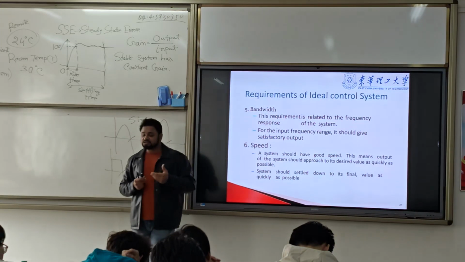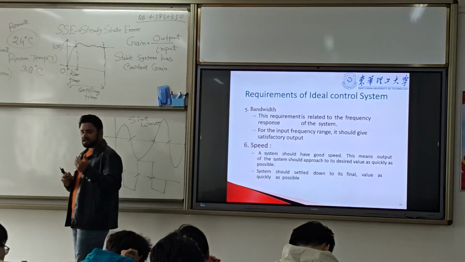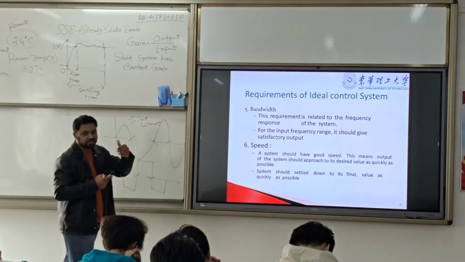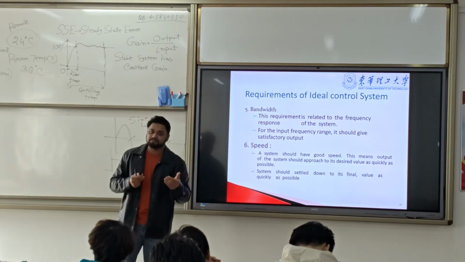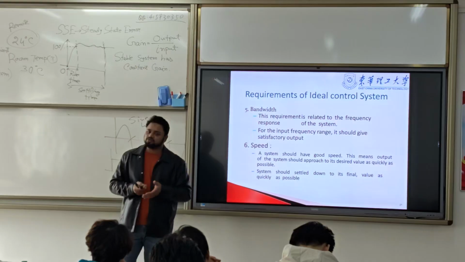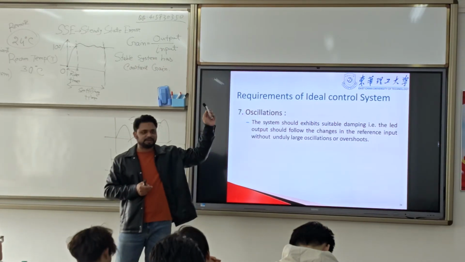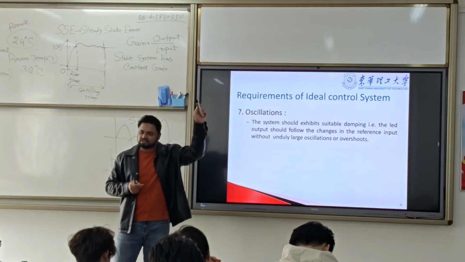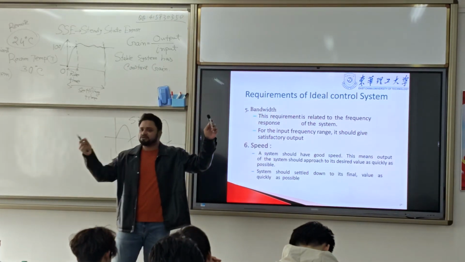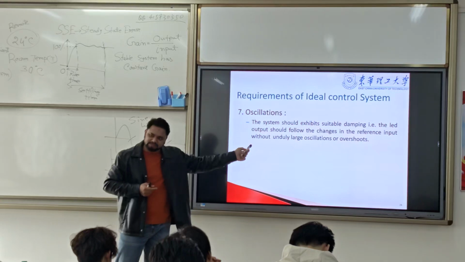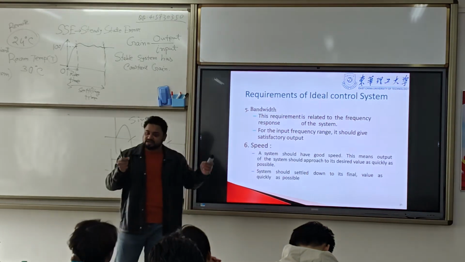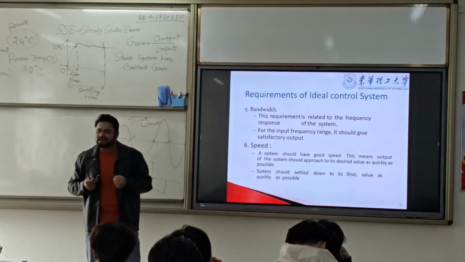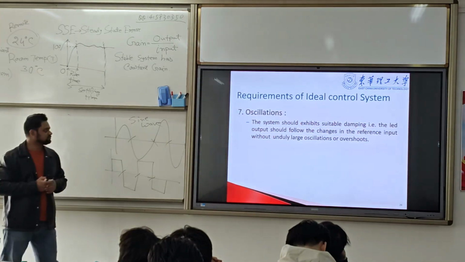Speed: a good system has a high speed. If it does not provide the desired response in a very short period of time, then it will not be a good system. For example, if I am pressing this, it has to go upward and downward while I am pressing, not after 1 or 2 minutes. Same time, real time. That system we call a real time system, and it needs to have a good, high speed.